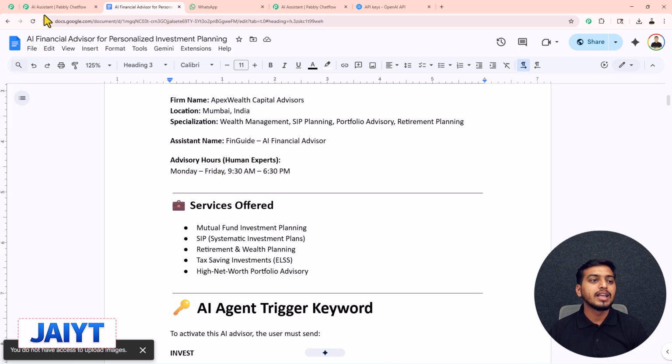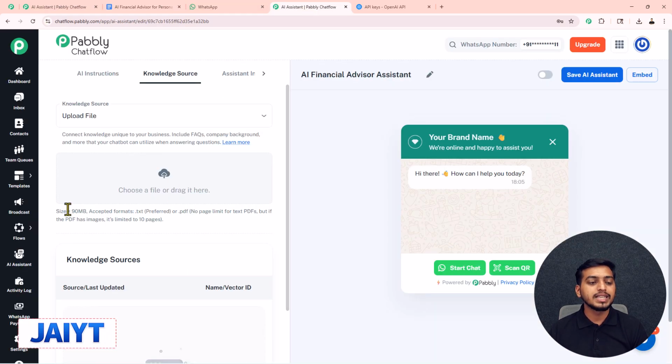To upload it inside my Pabbly Chatflow account, you can see we have some conditions. Size must be less than 90 MB and accepted formats are TXT and PDF. There is one more condition for PDF: no page limit for text PDFs, but if that PDF has images, it is limited to 10 pages.